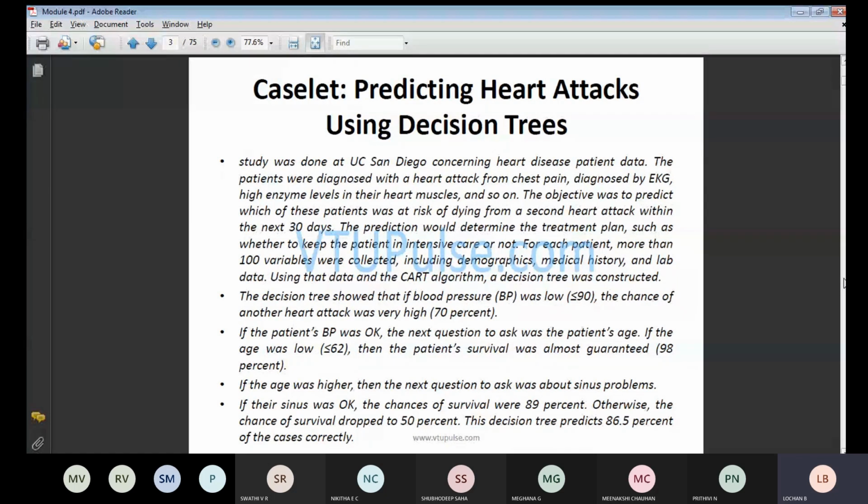If the age was higher, then the next question was to ask about the sinus problem. If sinus is also okay, the chance of survival was 89%. This is why we have taken this particular case study, so that we can check the decision tree in this case.